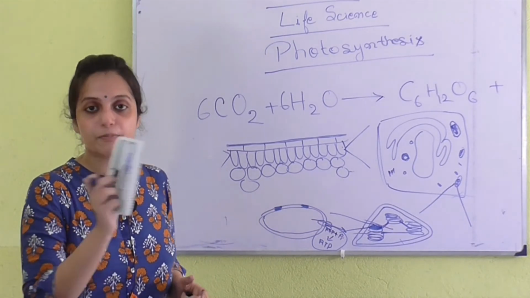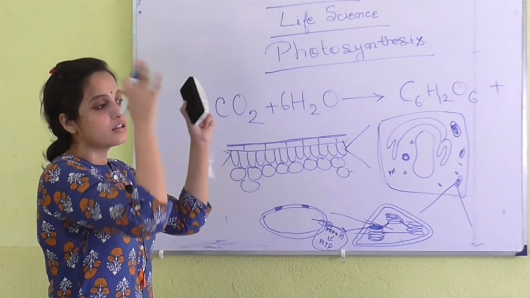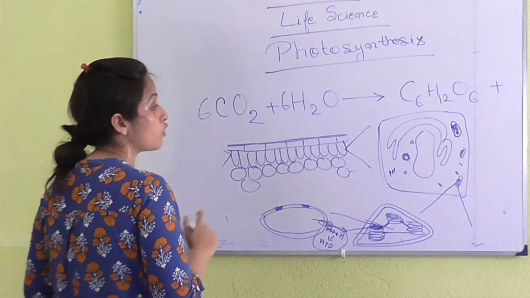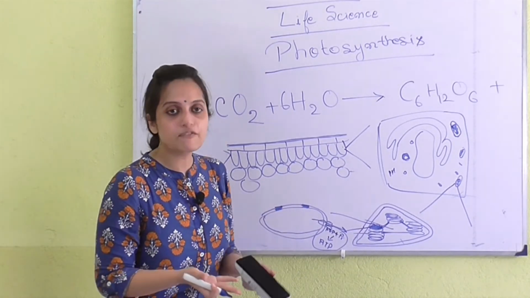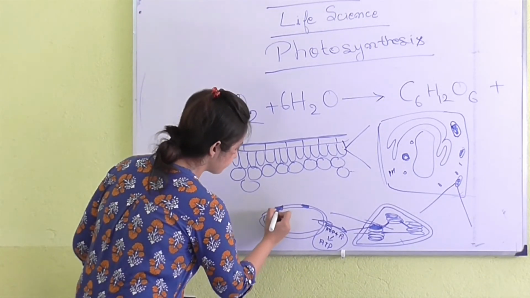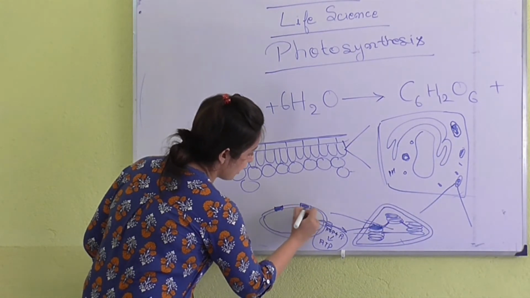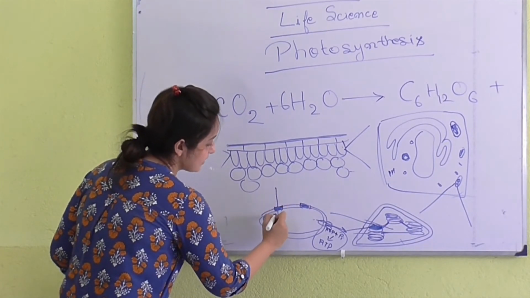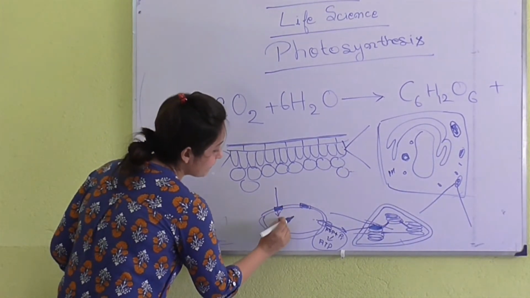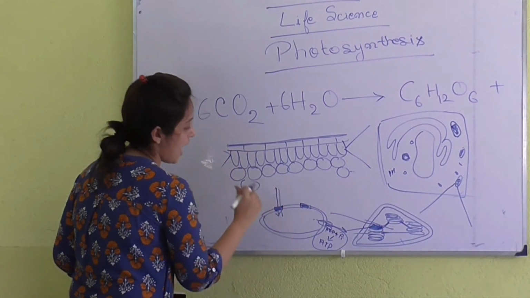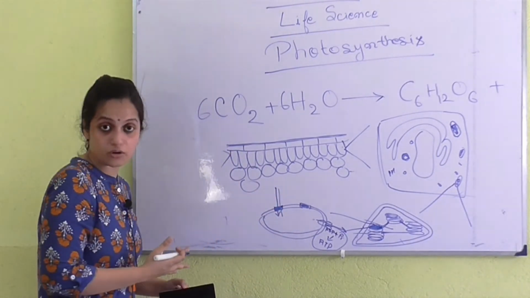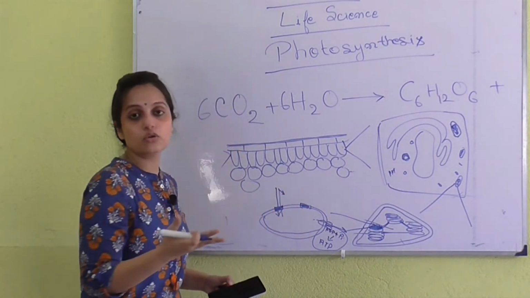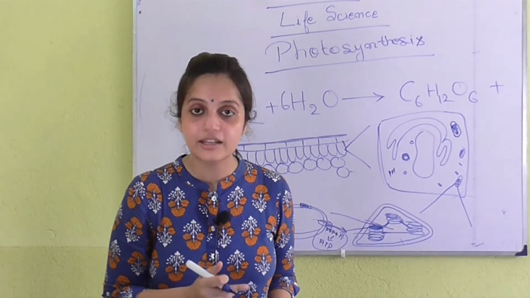And what else is present? There is a structure in your book, but it is not needed now. The structure is known as the Z scheme. I will briefly say that. What happens in these two parts where the chlorophyll is present is known as photosystem. When light strikes, it breaks the water and the chlorophyll becomes excited and carries the electron above. While it goes up, it then gives the electron to a mobile electron carrier, that is plastoquinone.